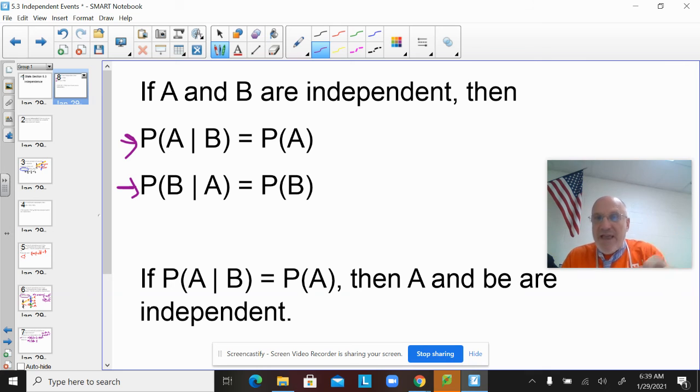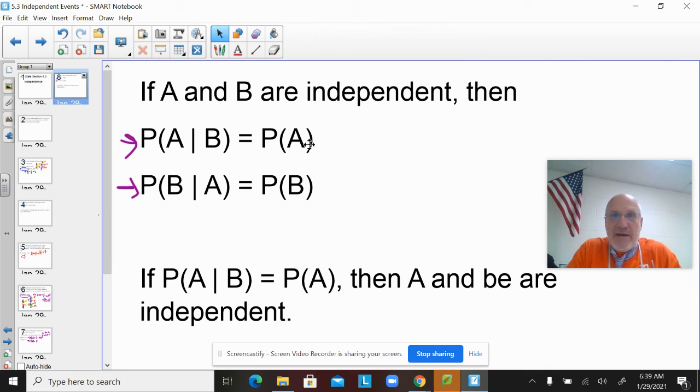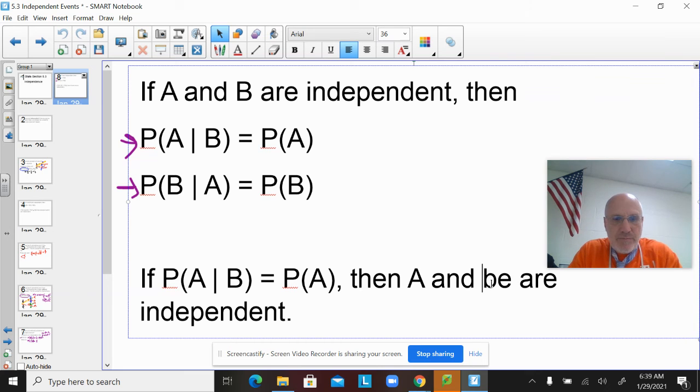And the question will say, are events A and B independent? And again, another typo here, sorry. So if the probability of A given B equals the probability of A, so like if it turns out that equation is true, then you can conclude that the events are independent.